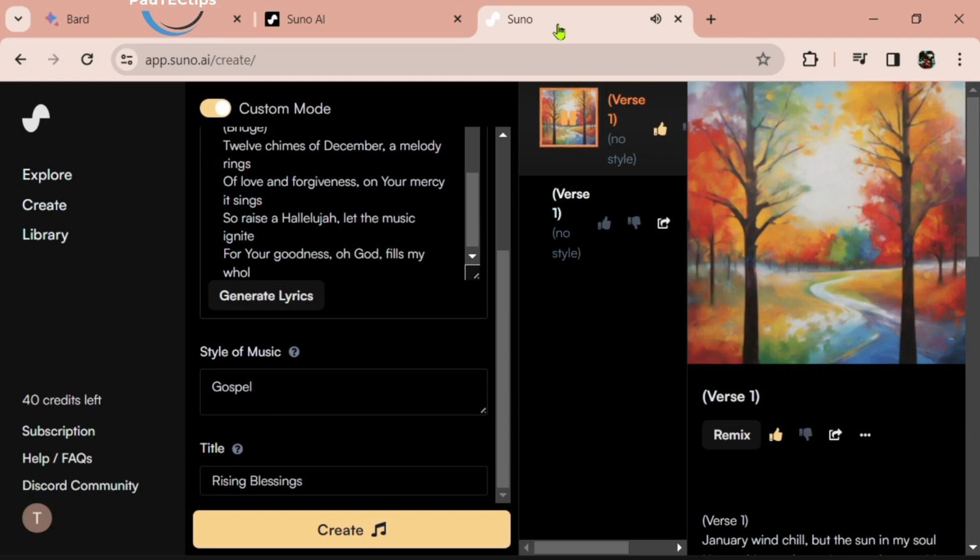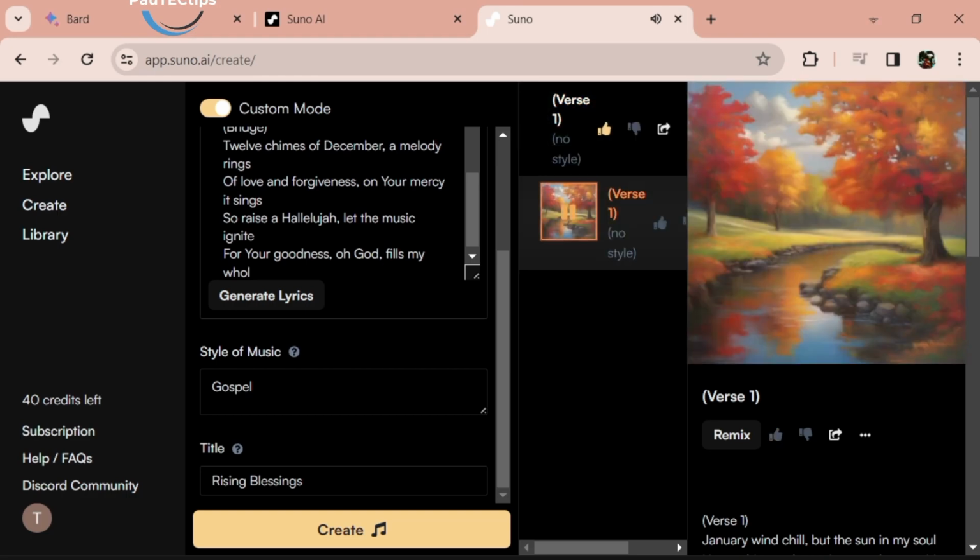Oh, so beautiful. Let's also try the female one. I think I like both the male and the female, so whichever one you like.